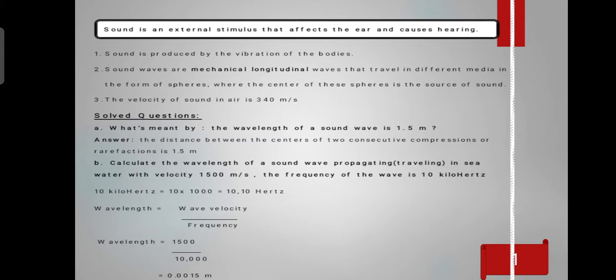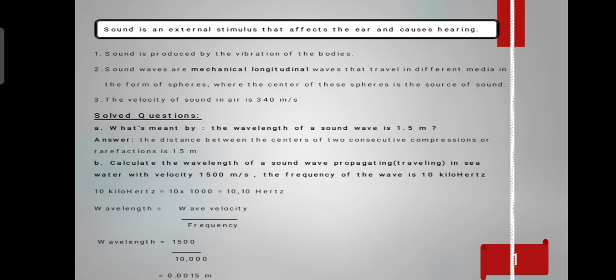We said last unit that sound is a mechanical wave and a longitudinal wave. Mechanical wave because it needs a medium to propagate through, and longitudinal wave because it consists of compression and rarefaction. So sound waves, mechanical longitudinal waves, travel in different media in the form of spheres, where the center of these spheres is the source of sound.